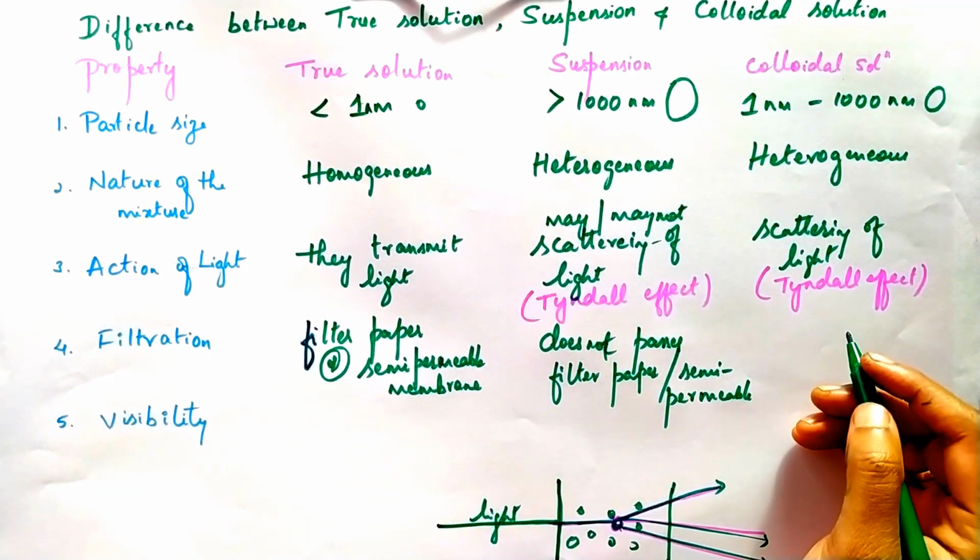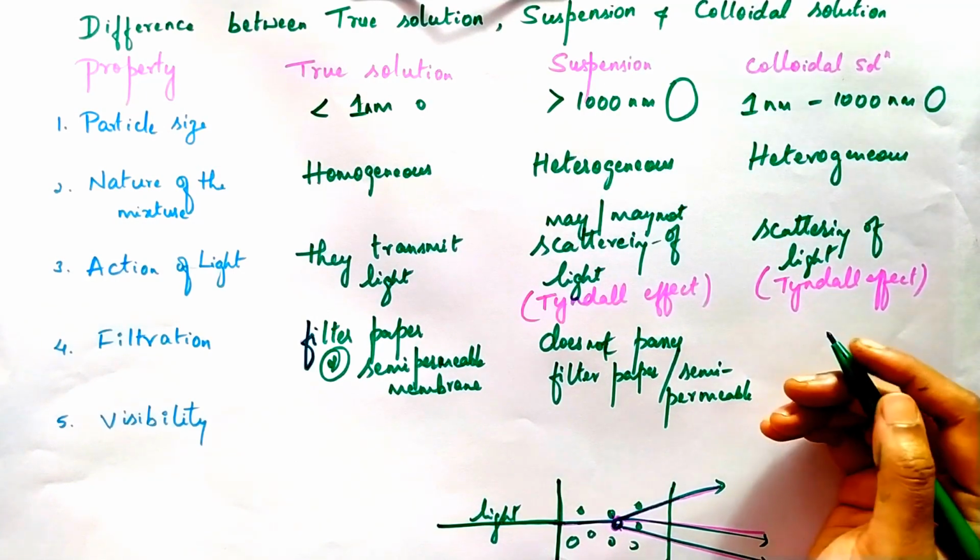Next, the colloidal solution. The particle size lies between 1 to 1000 nanometer.